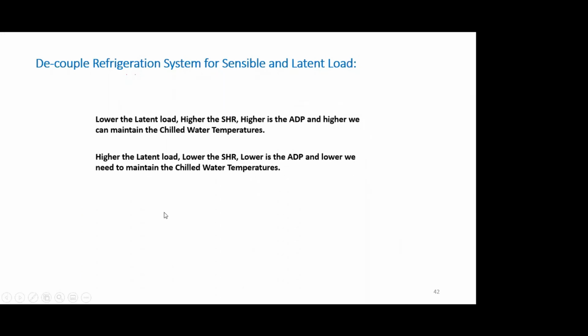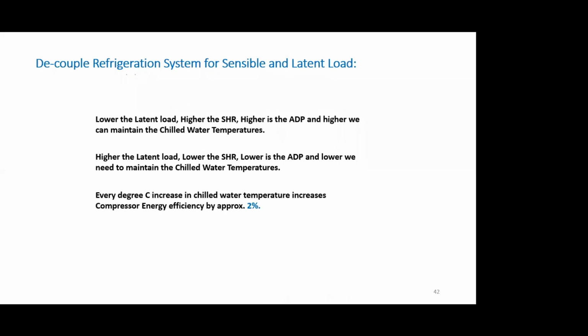The lower the latent load, the higher the sensible heat ratio. Sensible heat ratio is basically the ratio of room sensible heat divided by room sensible plus room latent load. So the lower the latent load, the higher the sensible heat ratio and the higher the ADP, and the higher we can maintain the chill water temperature. Similarly, the higher the latent load, the lower the sensible heat ratio, the lower the ADP temperature, and the lower the requirement of the chill water temperature, right?